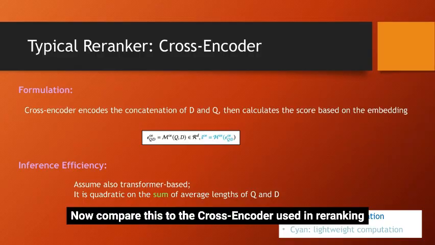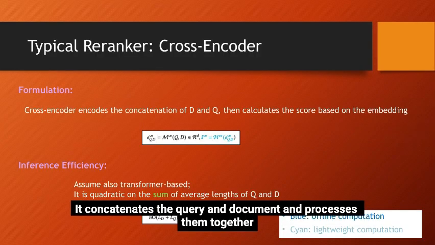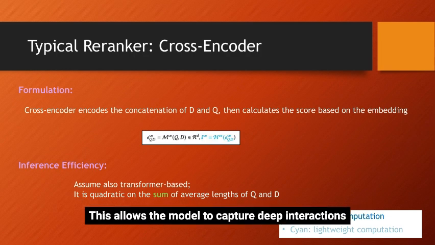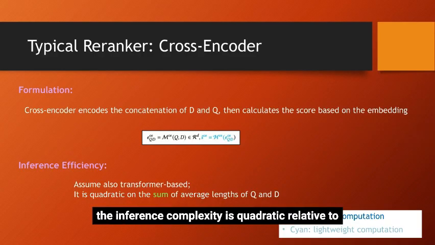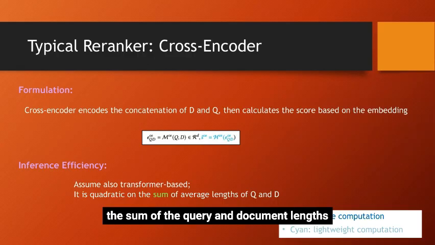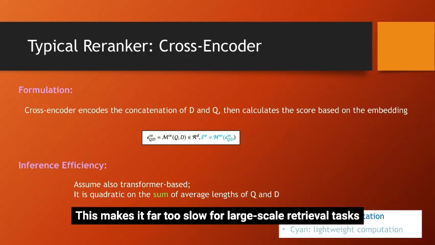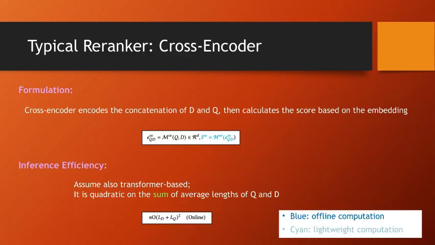Now compare this to the cross-encoder used in re-ranking. It concatenates the query and document and processes them together. This allows the model to capture deep interactions, which is perfect for rationales. But as you can see, the inference complexity is quadratic relative to the sum of the query and document lengths. This makes it far too slow for large-scale retrieval tasks.